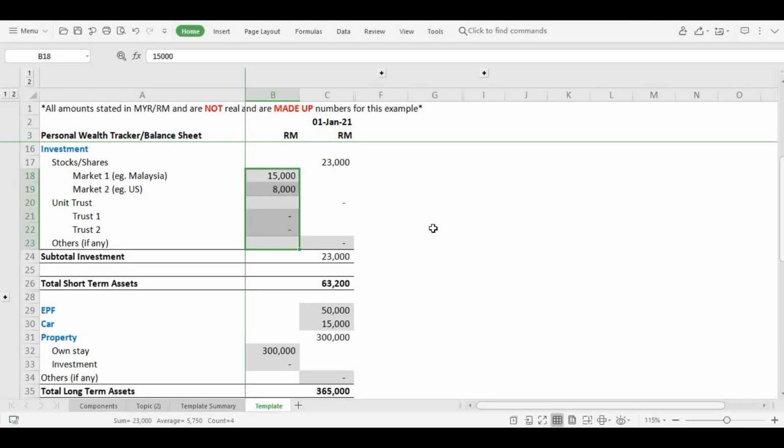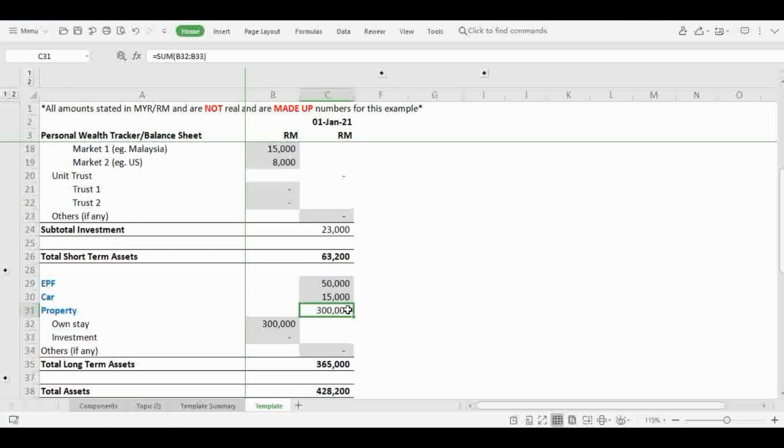Moving on to investments, I've only listed stocks and unit trusts here as an example for simplicity. You may include more lines for your other investment types as well. Feel free to do it. So for the rest of the parts, investments, long-term assets, and liabilities, what you need to do is basically just fill up the ones in gray, like I mentioned earlier, and everything else will auto-populate.